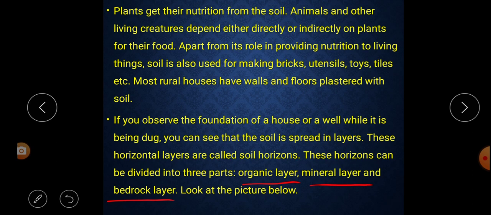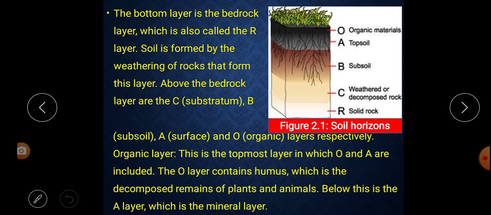So we can look at the picture below. Look over here. This is the image of the soil horizon. The bottom layer is the bedrock layer, which is also called the R layer. Look at this picture. This part is called what? This is the bedrock layer, and this is also called the R layer.